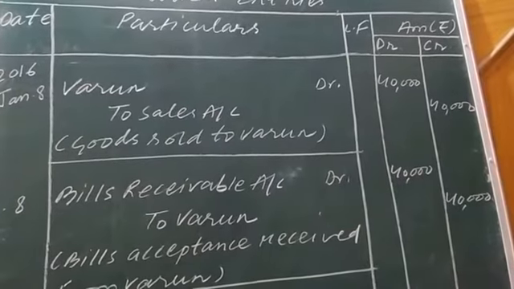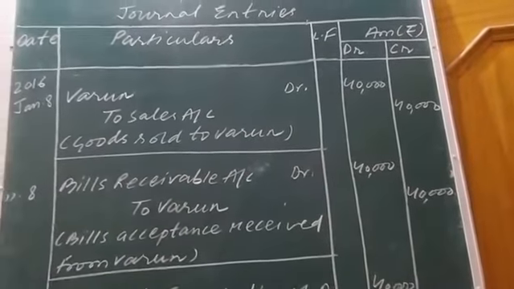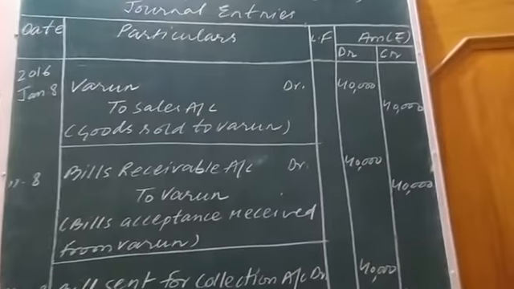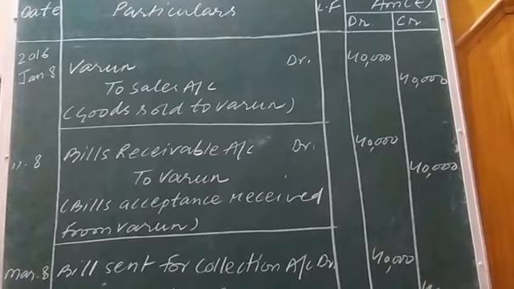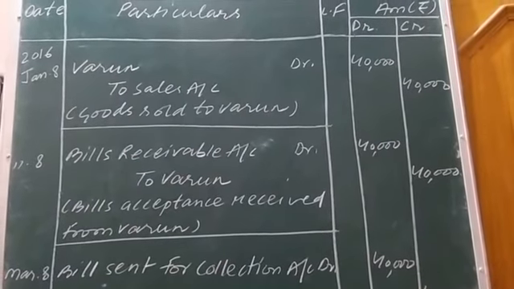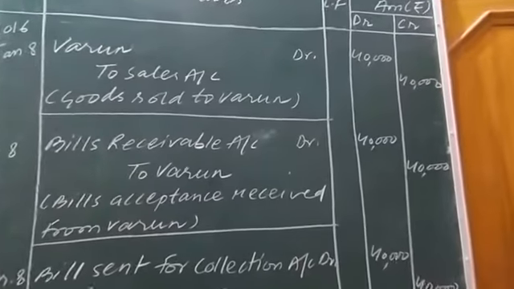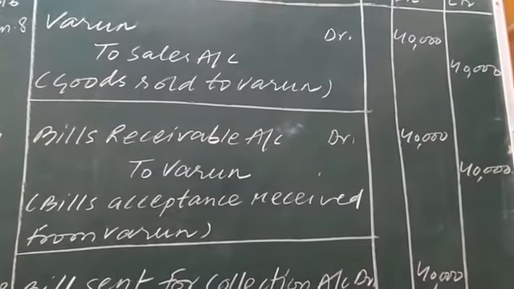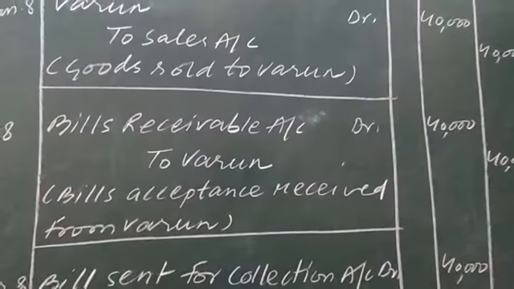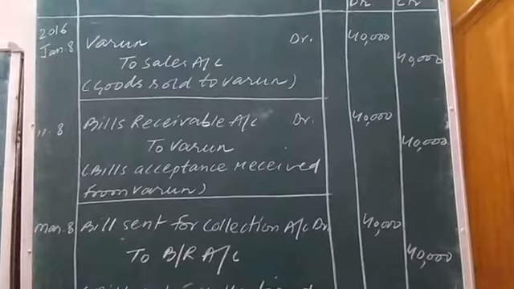Bill receivable means the bill whose payment is to be received in the near future, so it's an asset for Darshan. Increase in asset is shown on the debit side. So the journal entry to be passed is bill receivable account debit to Varun. Bill receivable shows an increase in asset and Varun shows a decrease in asset. The narration I have written here: bill acceptance received from Varun.